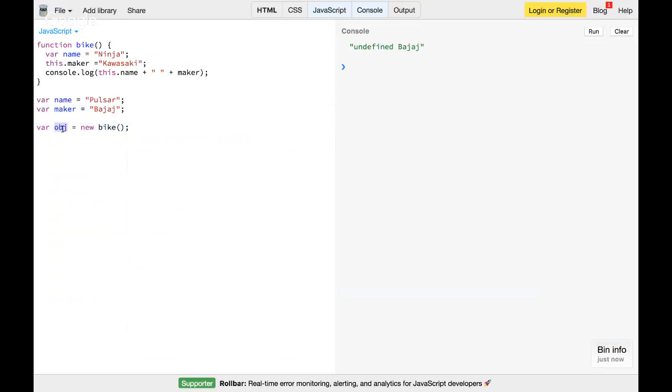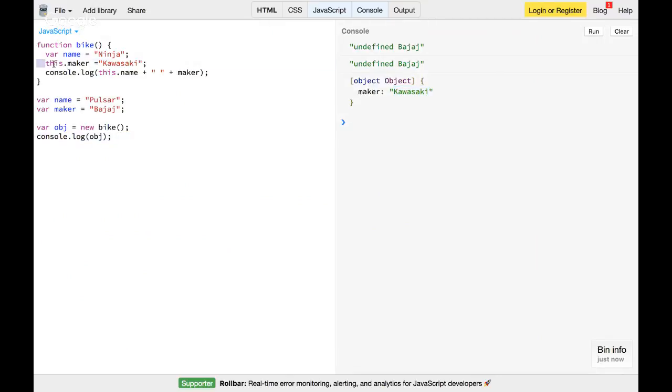Now let's say I try to print obj, what happens? You can see it got printed. It's an object and it has a property, and that's nothing but Kawasaki. So what we have understood is, when I call new, an empty brand new object gets created. Okay, the second part we'll leave. It links to some other object. Third, that object turns out to be this, and if your function is not returning anything, it will return that this. So that's what has happened.